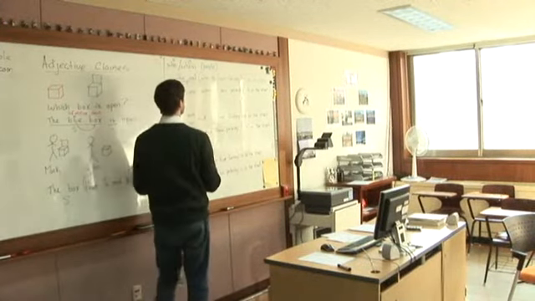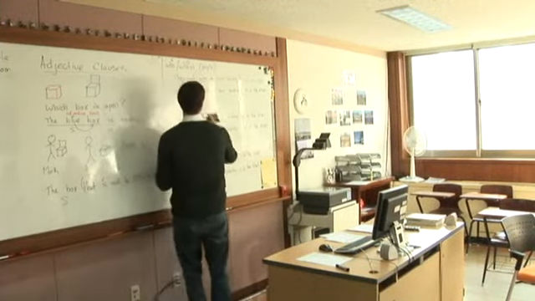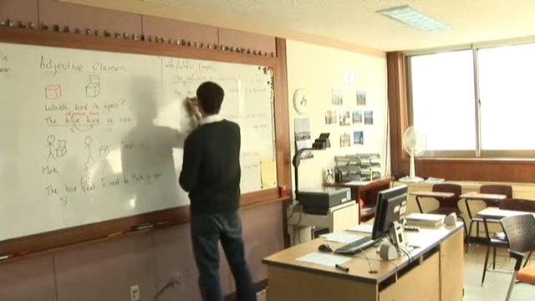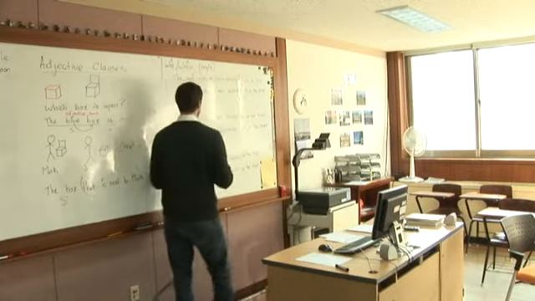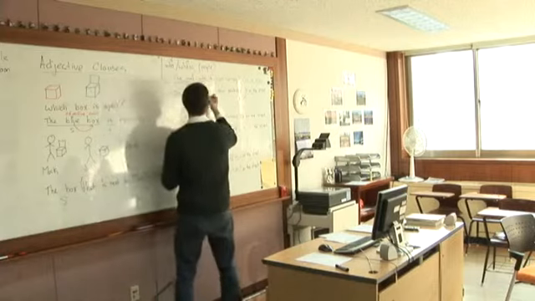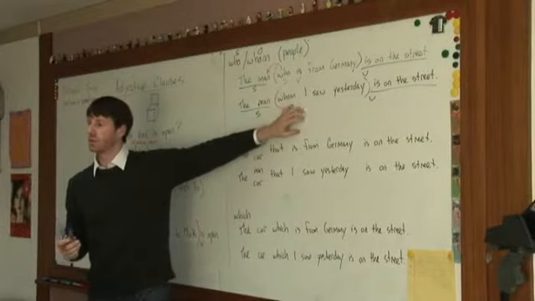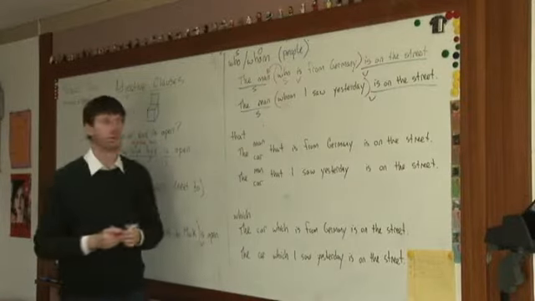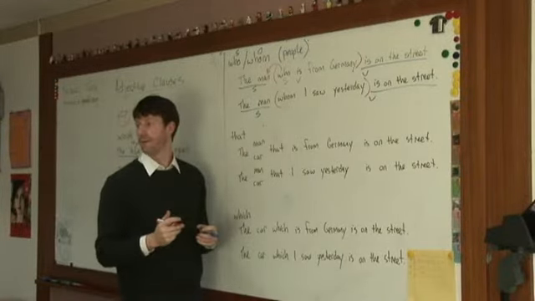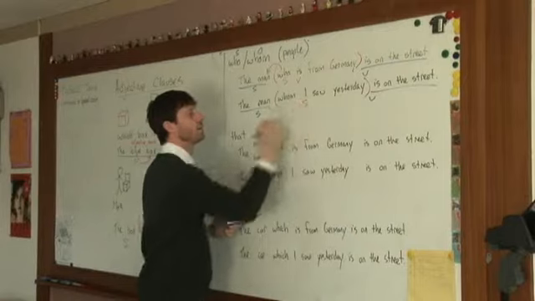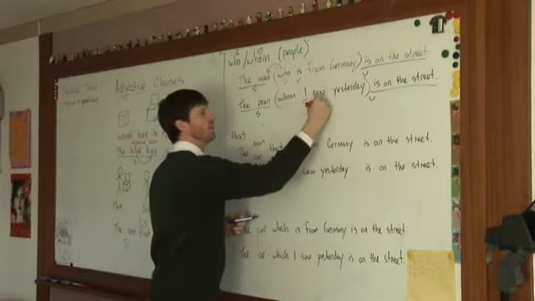Similarly, what's the main sentence? The man is on the street. Good. So subject, verb. What's the adjective clause? Whom I saw yesterday. And in the adjective clause, what's the subject? I. Good. And what's the verb? Saw. And what's the object?